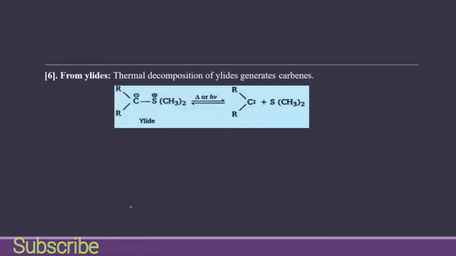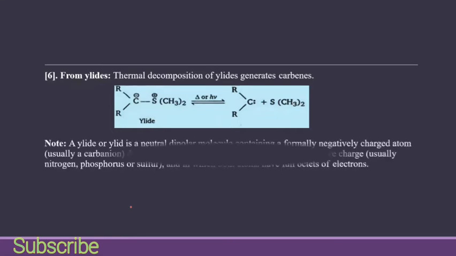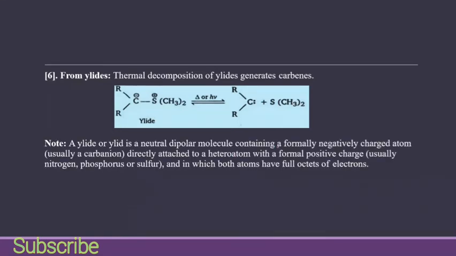And from ylides, thermal decomposition of ylides generates carbenes. So you know that an ylide is a dipolar molecule containing a formally negative charged atom, usually a carbanion. So we have a carbanion because it is bonded with 3 atoms and has a negative charge, directly attached to a heteroatom with formally positive charge, such as phosphorus, sulfur, or nitrogen, in which both atoms have full octets of electrons.